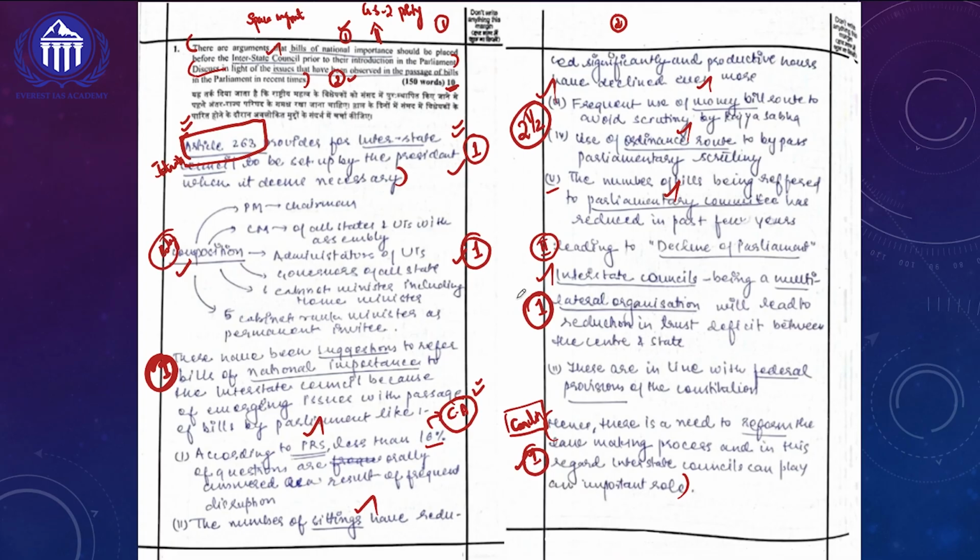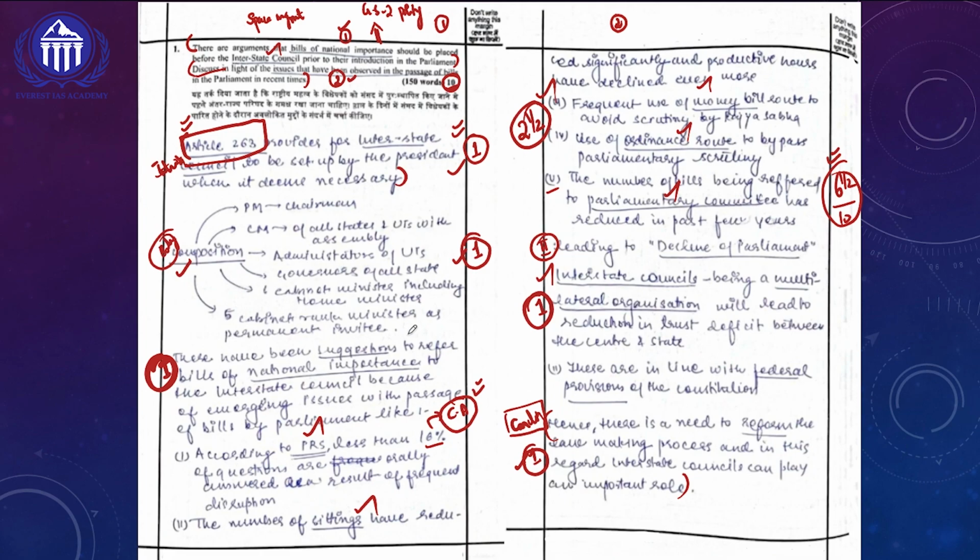So the remaining 3 marks are outside the body of the answer. So overall, in this particular question, she got 6.5 marks out of 10 marks, and I would say this is going to be one of the maximum marks which we can fetch for a 10-marker question. So one of the important learnings from this topper answer is that she is keeping each and every line within the demand of the question.